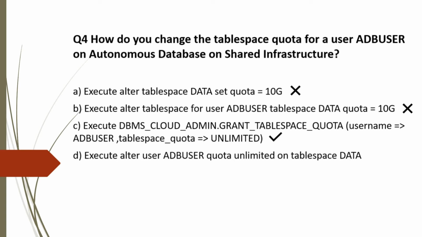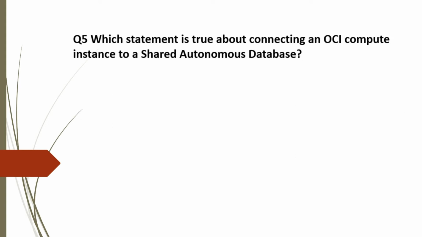Option D. Execute alter user ADB user quota unlimited on tablespace data. This is also an invalid command, so incorrect choice. So the correct option for question 4 is option C. Question 5. Which statement is true about connecting an OCI compute instance to a shared autonomous database?